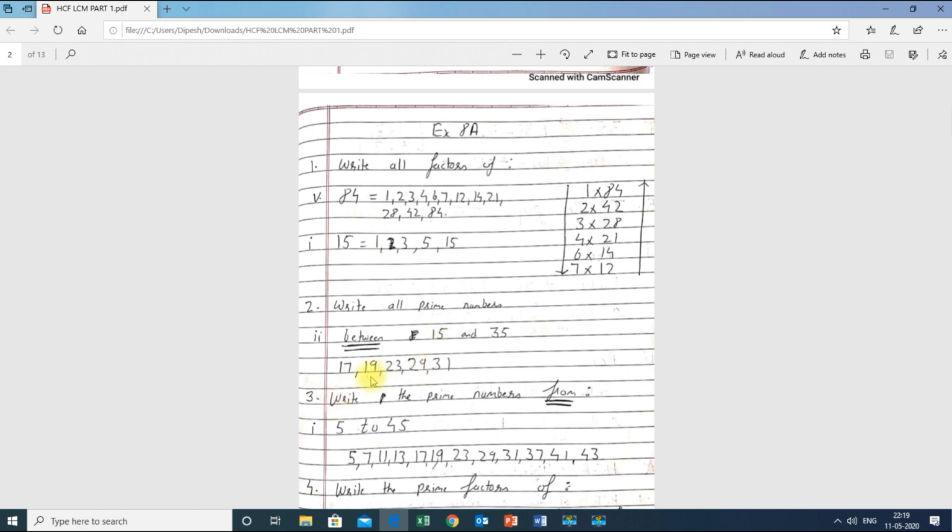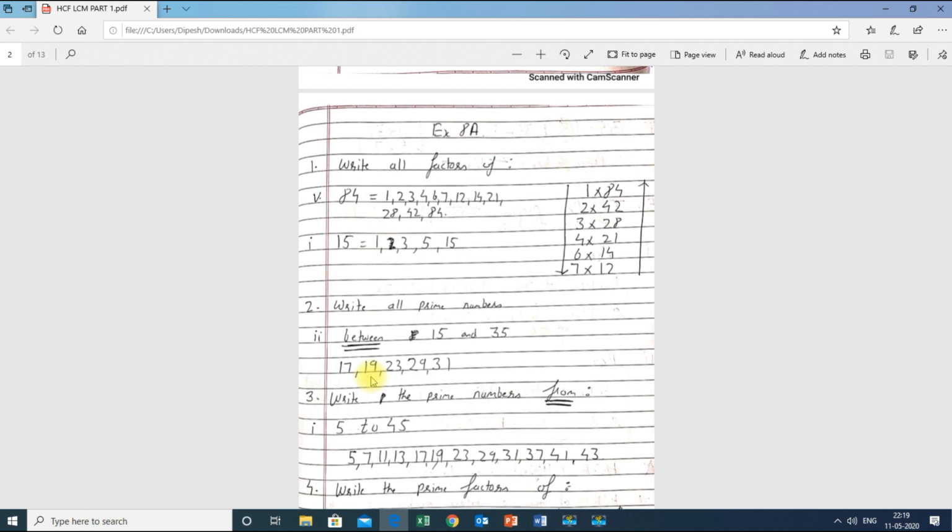So between 15 and 35 there are 5 prime numbers, that are 17, 19, 23, 29 and 31. So these are the 5 numbers which are prime numbers between 15 and 35.